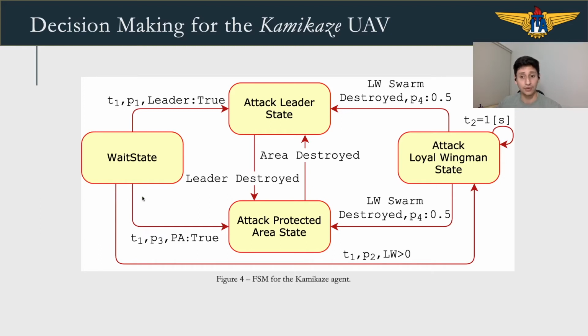Once the kamikaze chooses a target, he will seek this target and remain in this behavior until it is destroyed. The targets are chosen with equal probability, and they are the leader, or the protected area, or the loyal wingman, a specific one. In this state, the kamikaze will choose the closest loyal wingman to attack every 1 second.